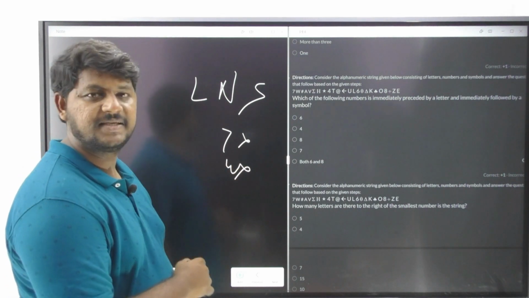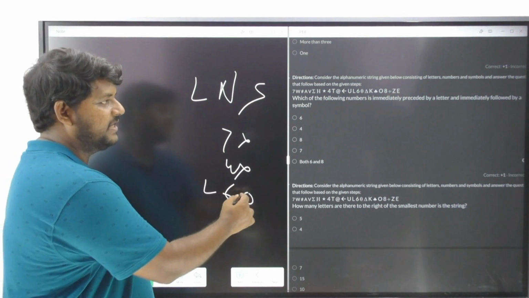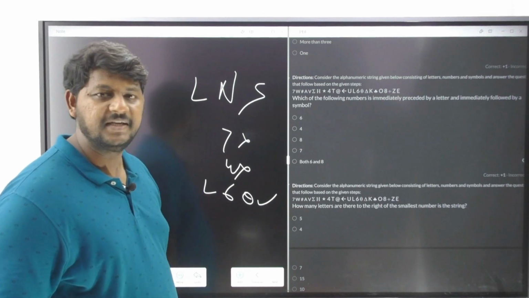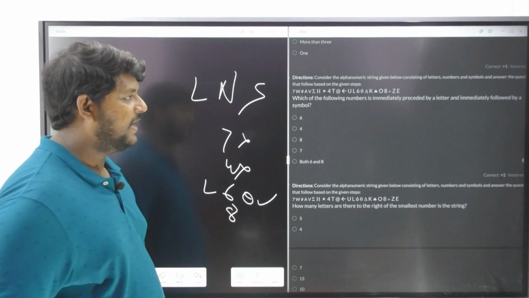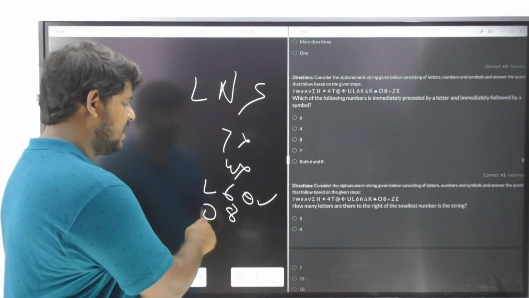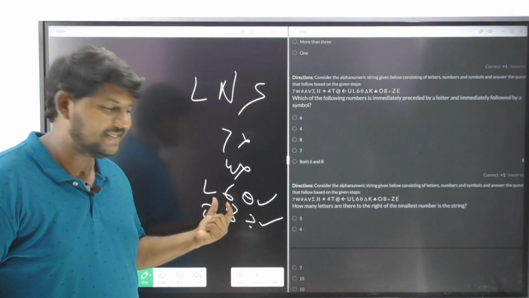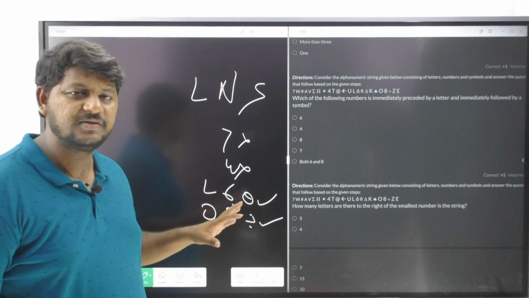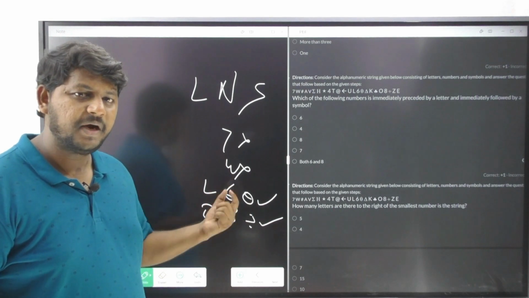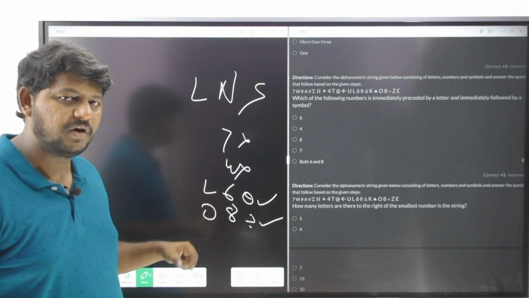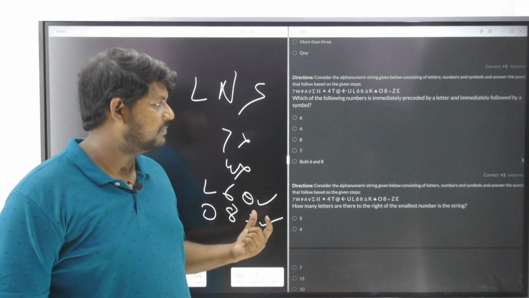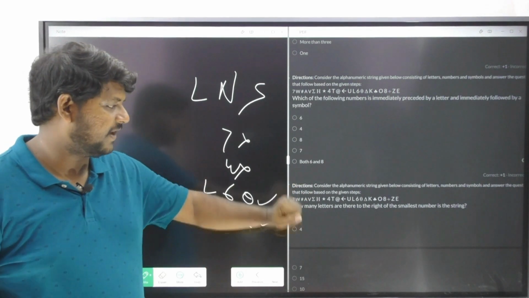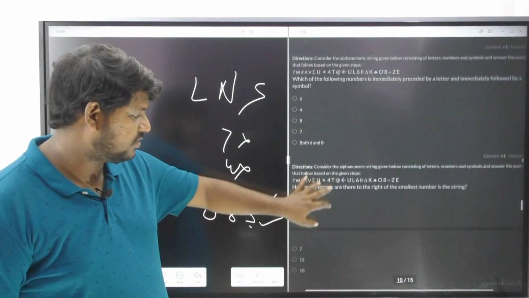Let us go with the 6. 6 is having a letter and theta is a symbol, so definitely this is also correct one. Now if you observe the 8, 8 is the next one. 8 should be having a letter, yes, and divided, yes. We got 6 and 8 here, so 6 and 8 are actually our answers. He's not asking us how many are there, but to find the numbers. So 6 and 8 are the numbers which are having the letter as well as a symbol, which is in the option number 5, both 6 and 8. Let's move on to the next question.